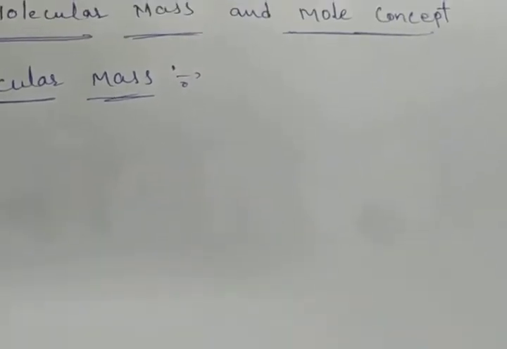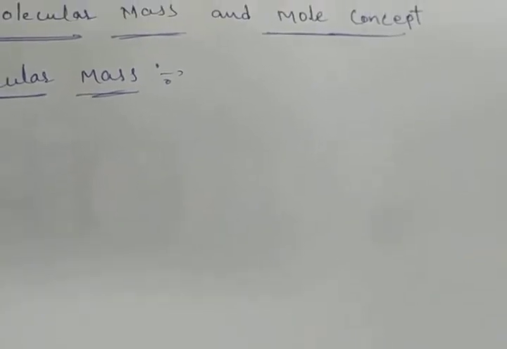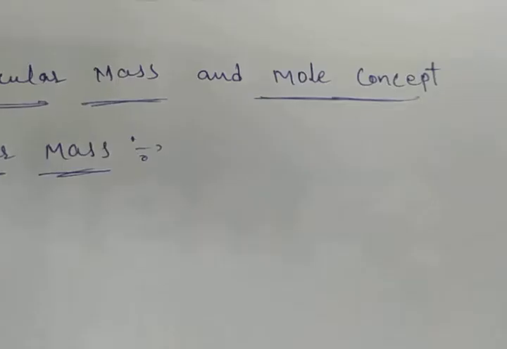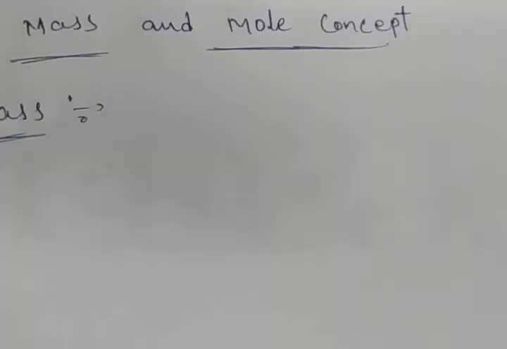So that is a sum of the atoms. How many atoms are there in H2O? There are 2 hydrogen atoms and 1 oxygen atom. So we can calculate the hydrogen and oxygen atomic mass. The molecular mass of a substance is the sum of the atomic masses of all the atoms in a molecule of the substance. That is called molecular mass.